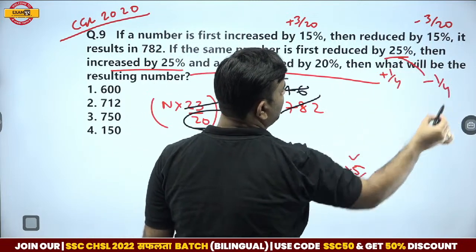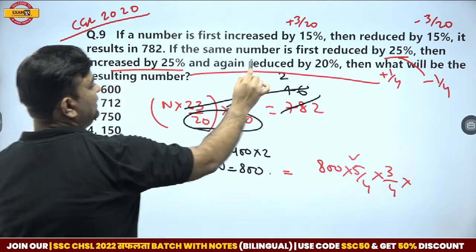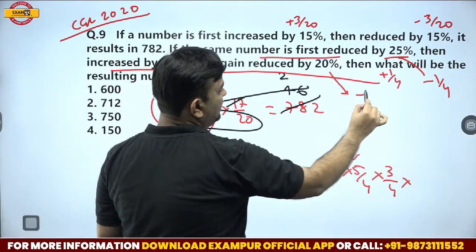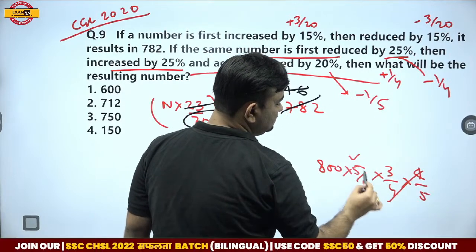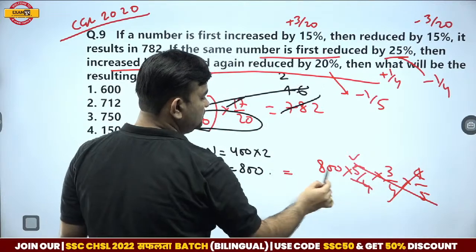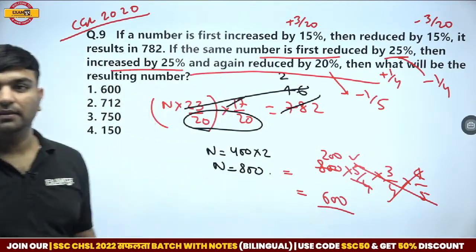Reduction of 1 over 4, 3 by 4. And finally, reduction of 20%. Reduction of 1 over 5, so 4 by 5. 200 into 3, 600 is the answer.